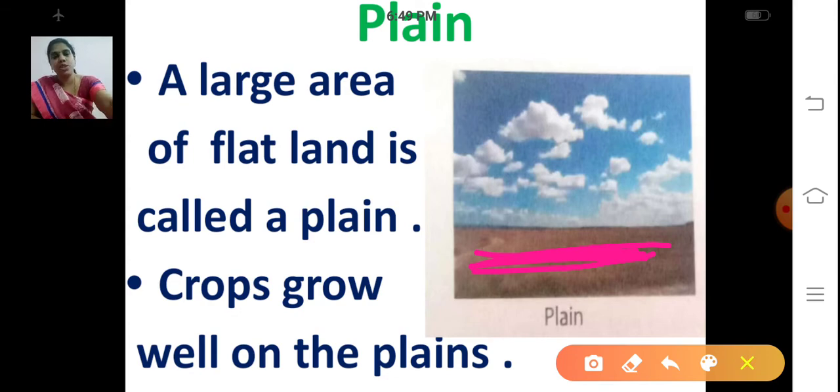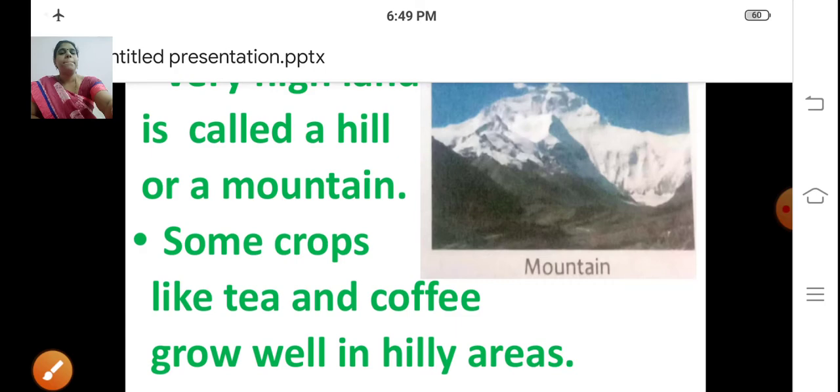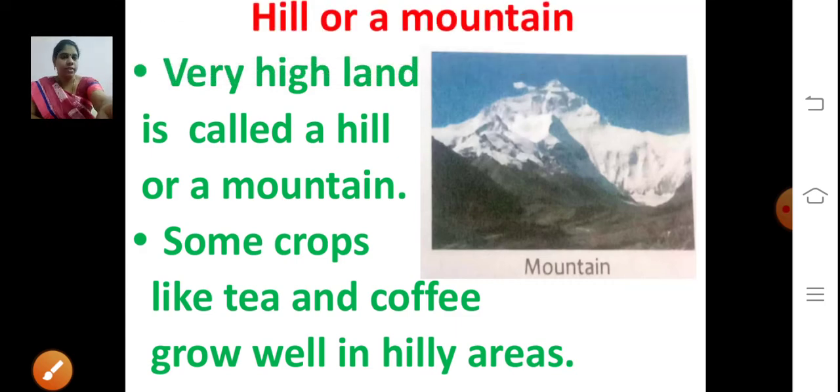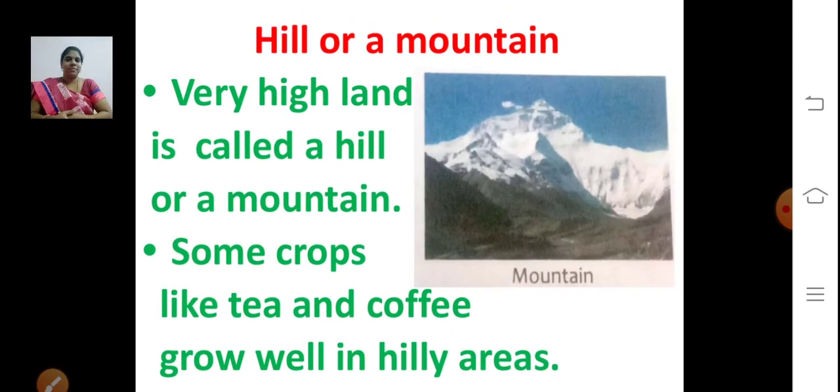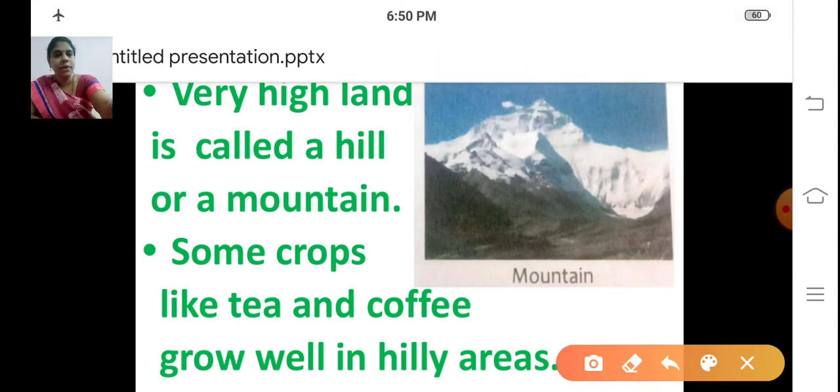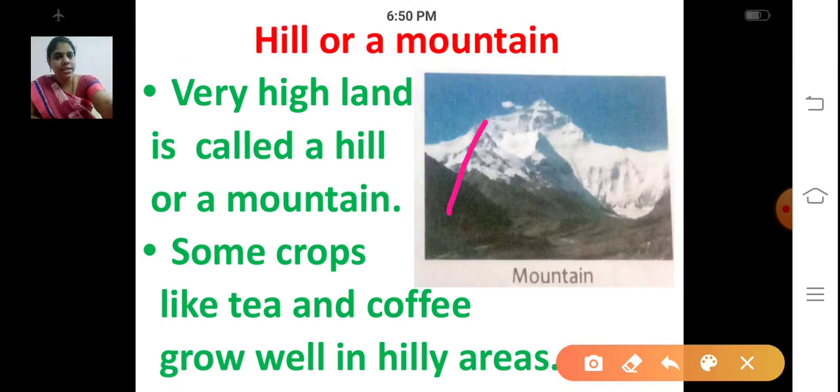And next we'll move on to the mountain. Have you all seen a mountain? How will it be? Will it be flat? No, it will be a little high, right? So very high land is called a hill or a mountain. Just see this picture. It is like a highland, right?